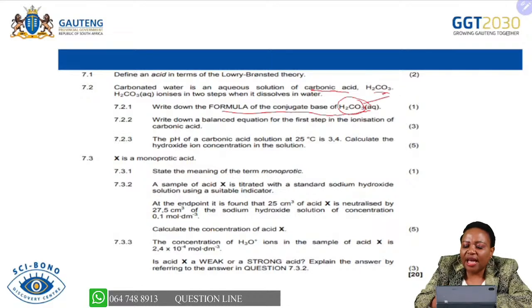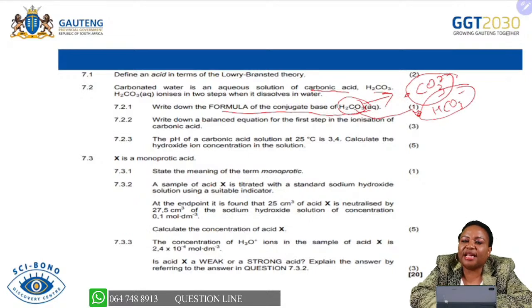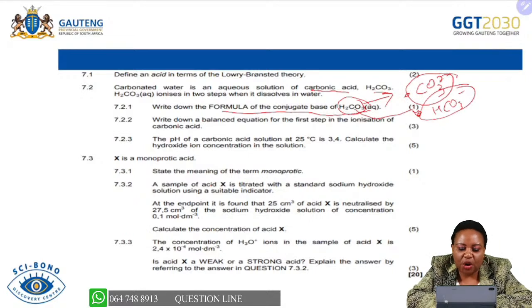We know that as we are doing an acid-base conjugate pair, this one is going to dissociate in water into two steps. So at the end, it's going to have CO3 2 minus. However, I think if you take it from here and say HCO3 minus, you can also be provided a mark, because this is the first ionization step and this one is the second ion that will be produced during ionization. Write down the balanced equation for the first step of the ionization of this.